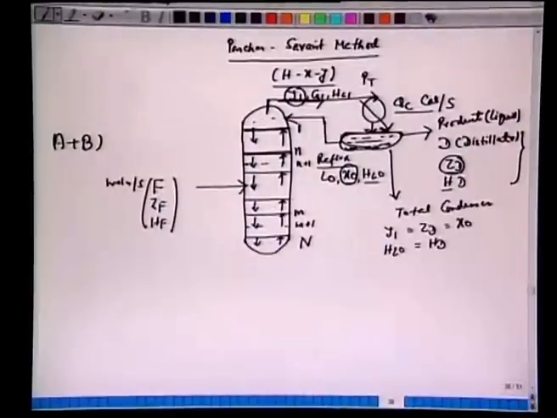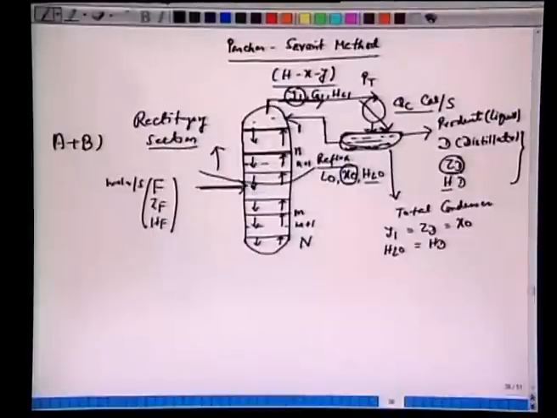The reason why we have given two different nomenclatures, n and m: the section above the feed from here is called the rectifying section. Why rectifying? Of course, the feed is A plus B, and A is more volatile, so the vapor will become rich in A. So this stream is getting rectified, getting purer and purer.